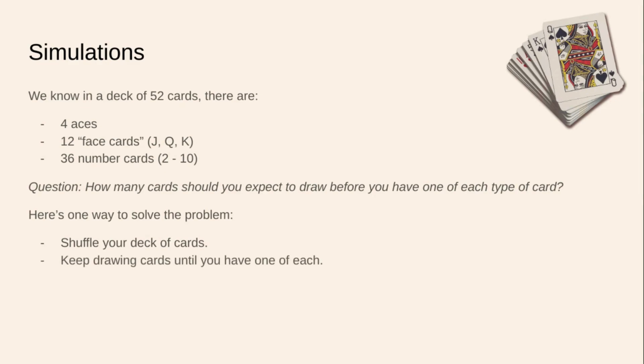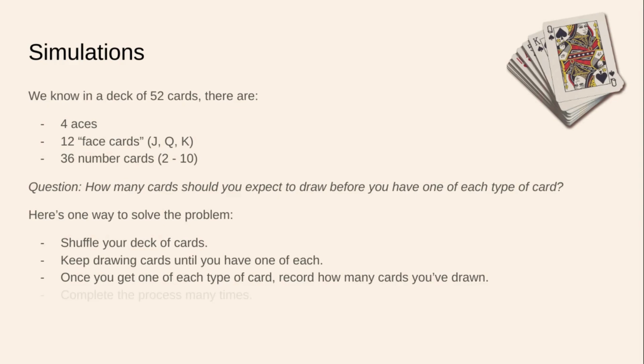So shuffle the deck of cards. Keep drawing cards until you have one of each. Okay, so we're going to keep drawing cards, discarding once we're done with each card, or else this could take a long time. And once you get one of each type of card, record how many cards you have drawn. Okay, and that will be our outcome that we're looking for. How many cards do you need to draw before you get at least one ace, one face, and one number?